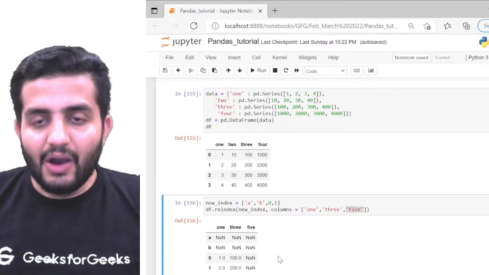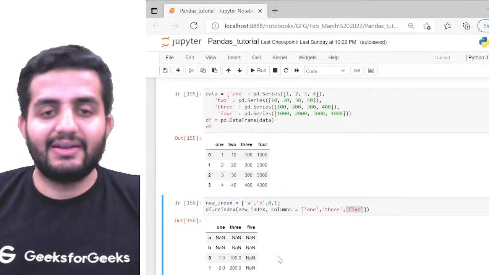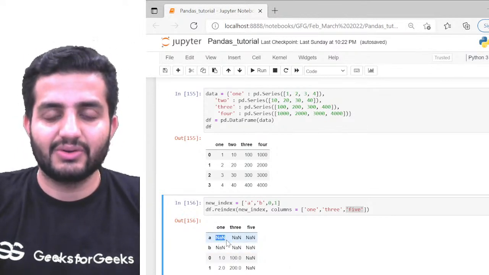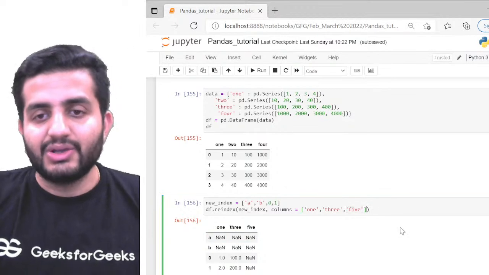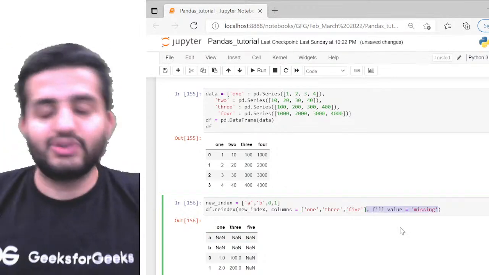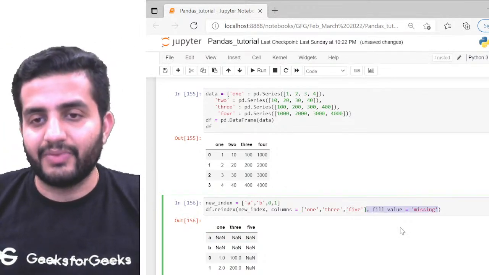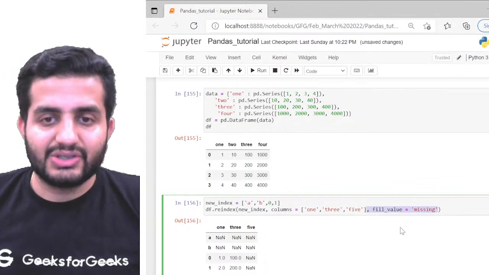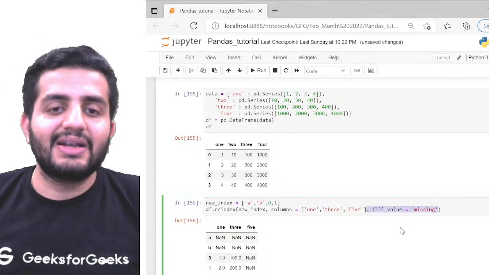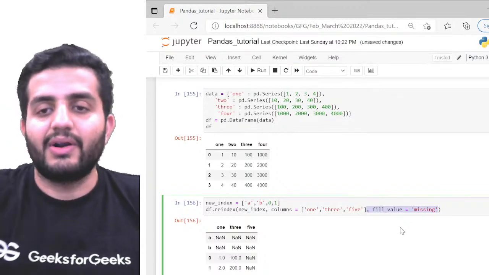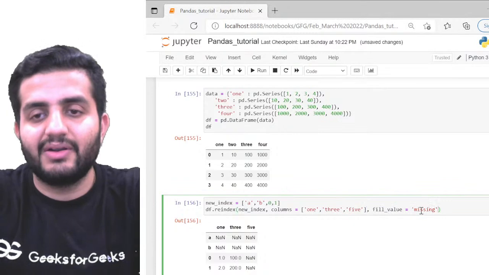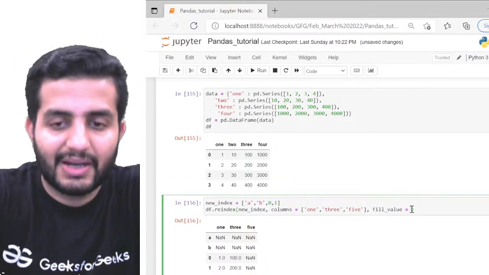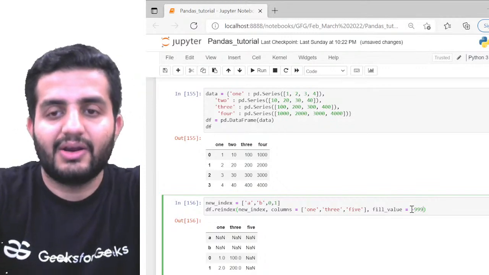Now, as you have seen, the missing data is finally shown as a missing value, NaN kind of thing, right? So we also have an argument here, fill value. We can pass fill value in this case to replace the missing data with whatever value I want. For example, suppose I want this missing data to be replaced with 0, or I could say minus 999, a garbage value.